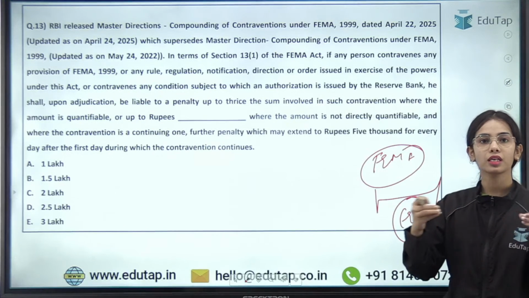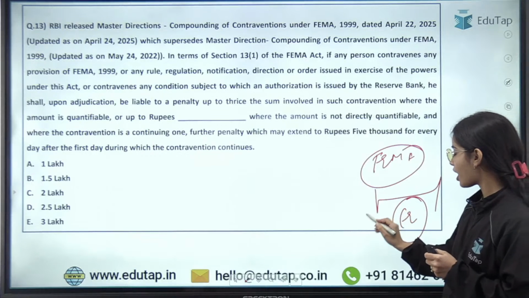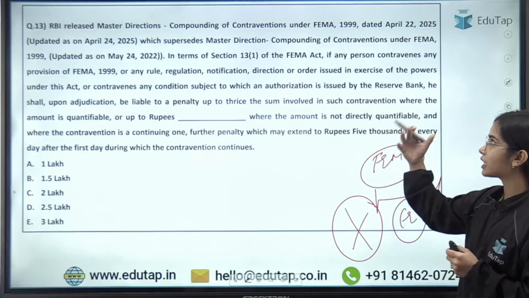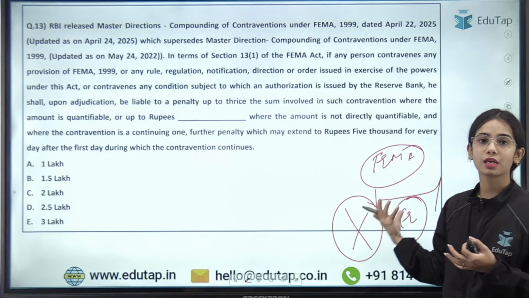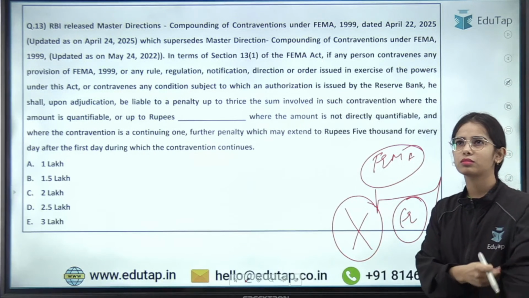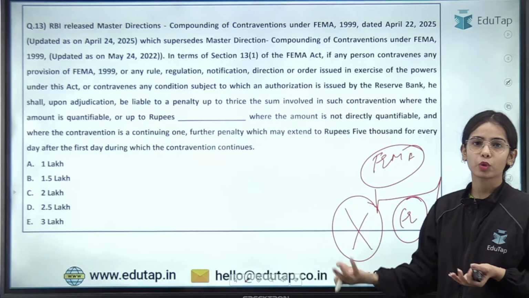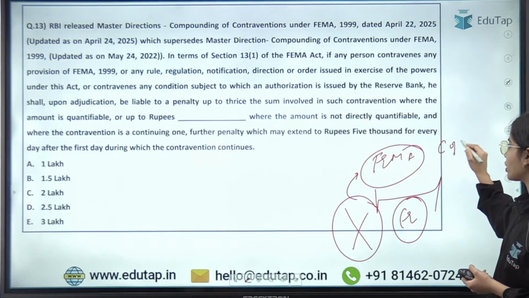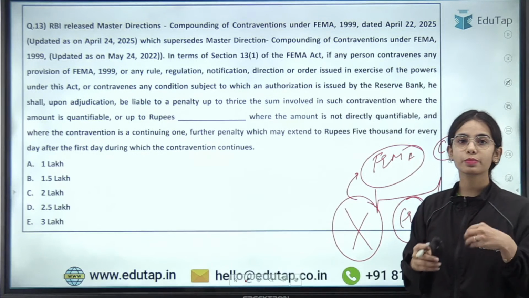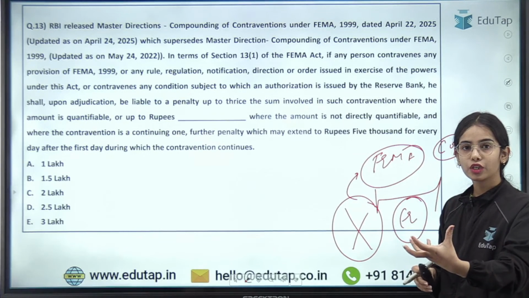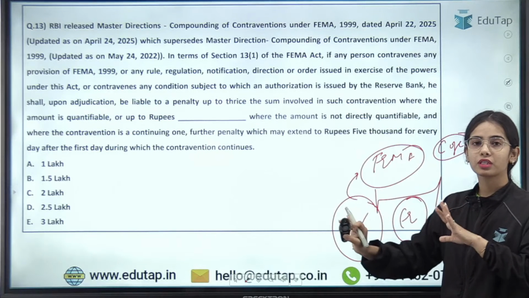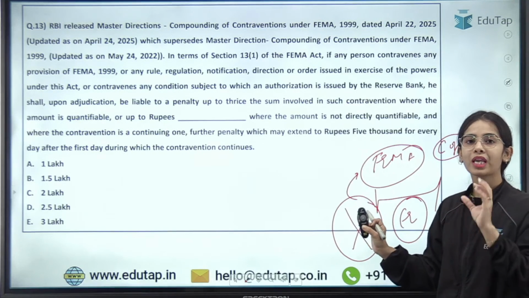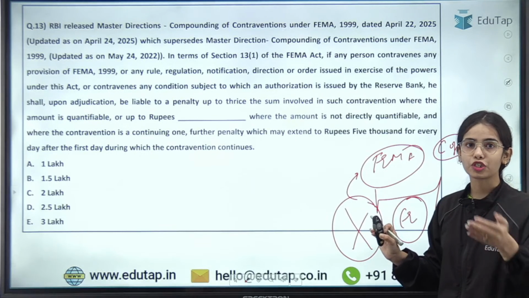Let's say you have broken a rule and done some contravention, some mistake, a rule of FEMA that you have broken. So you can have the compounding of contravention. That means just by paying some penalty, you can resolve the mistake, and the RBI will not take a stringent measure against you.